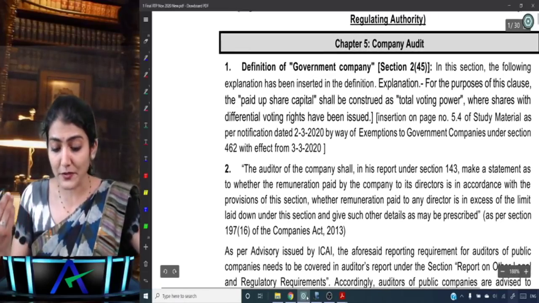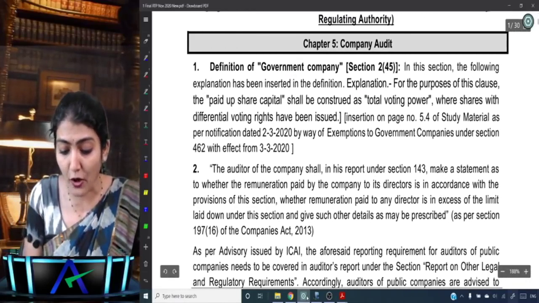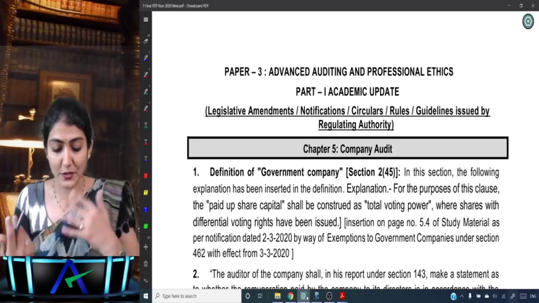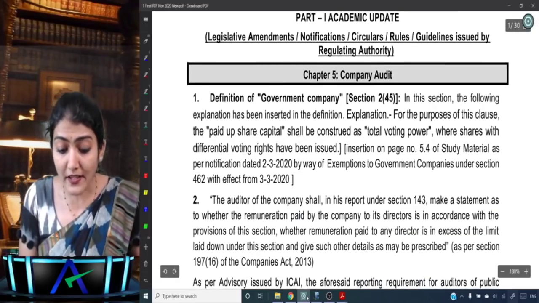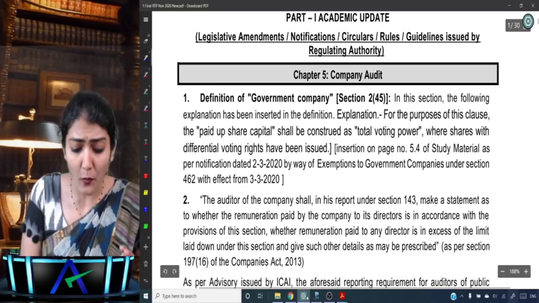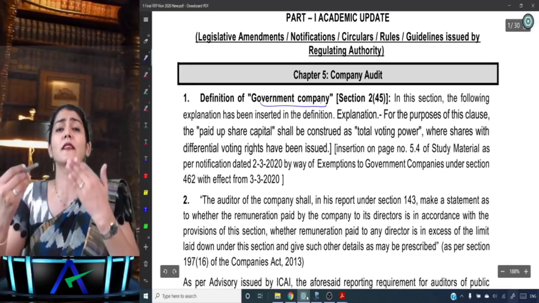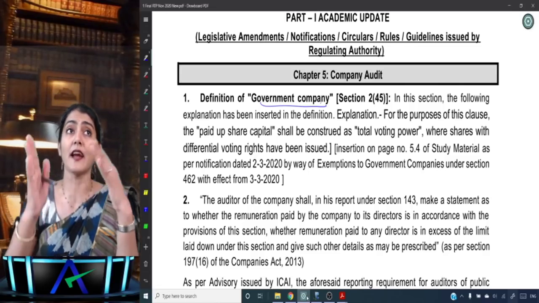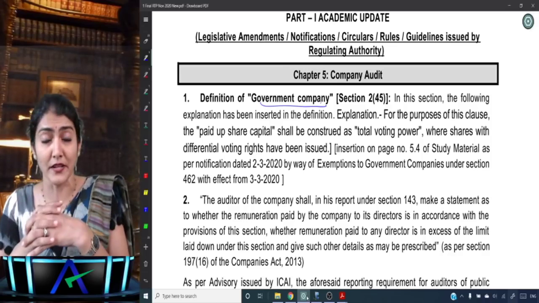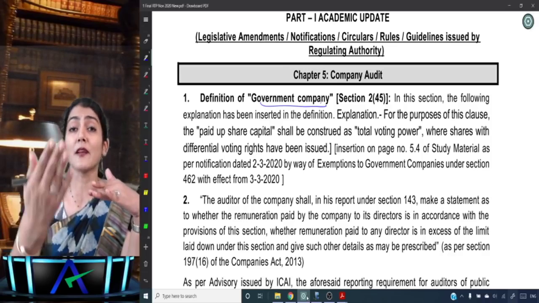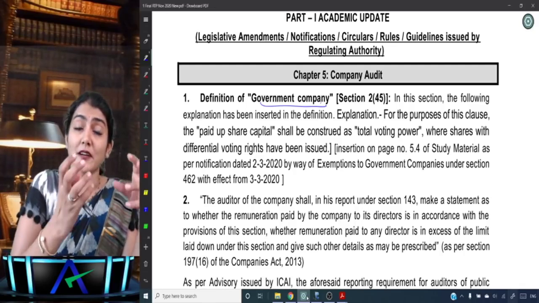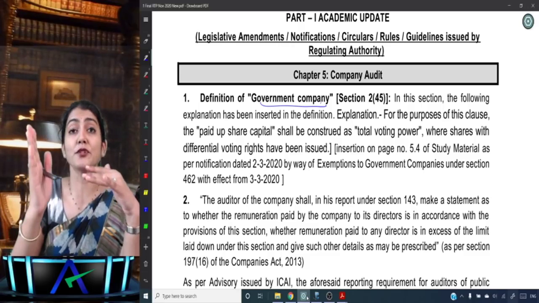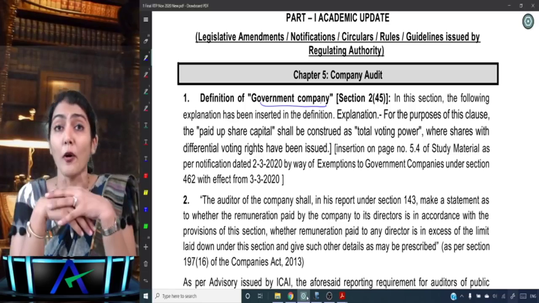The first amendment is regarding the definition of a government company. The document I have opened here is the RTP November 20, which you can download from the ICAI website. Where in our audit syllabus do we come across the government company? When we talk about the appointment of the company auditor, we say other than government company and government company. Then we talk about the appointment of the subsequent auditor, the first auditor, and the auditor in case of casual vacancy.